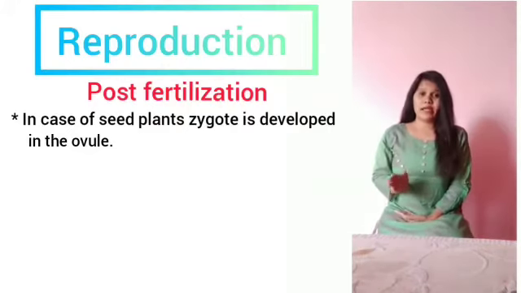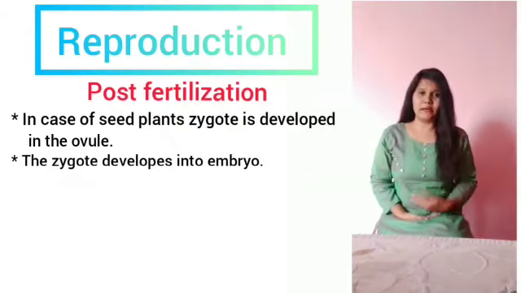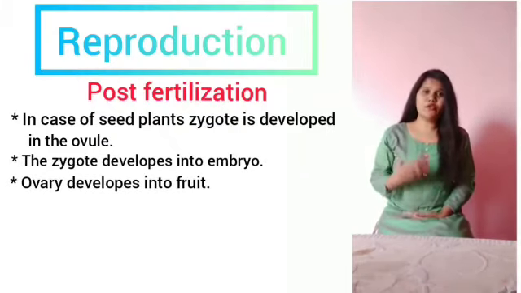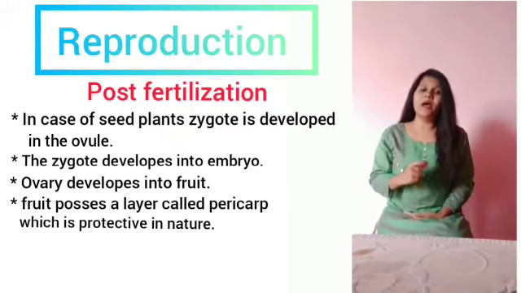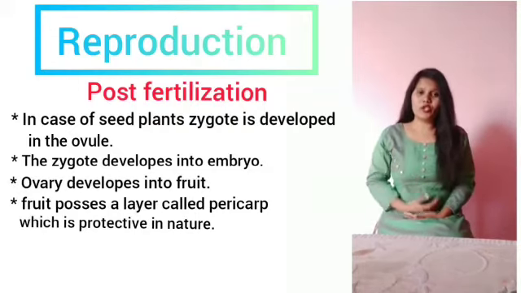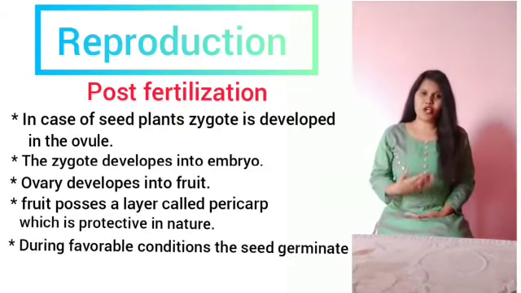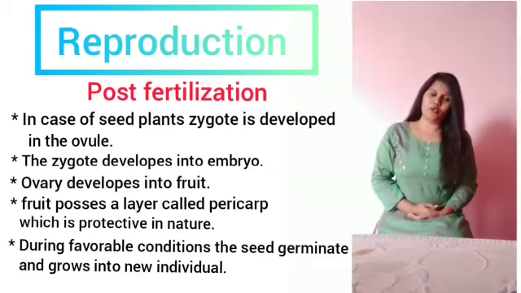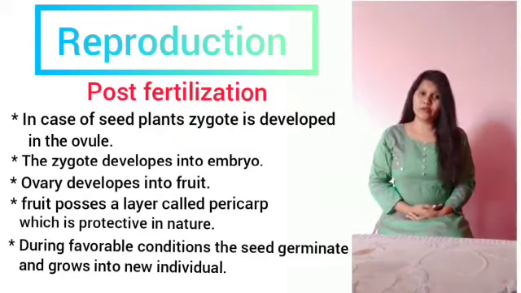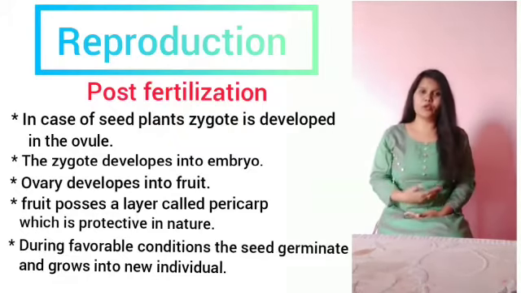Here, the zygote develops into an embryo and the ovule develops into a seed, whereas the ovary develops into a fruit, which develops a thick layer around it called the pericarp, which is protective in nature. After dispersal, the seed germinates during favorable conditions and grows into a new individual. This is how post-fertilization occurs with respect to the zygote and embryogenesis.